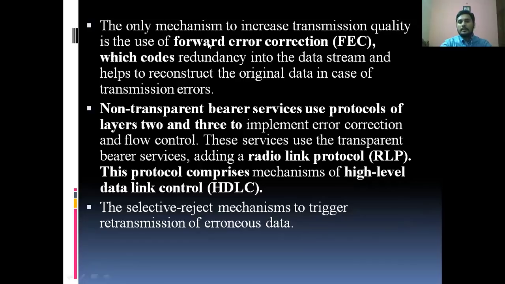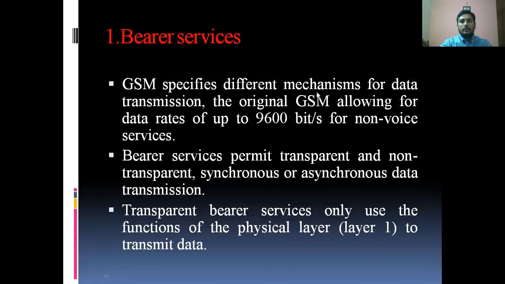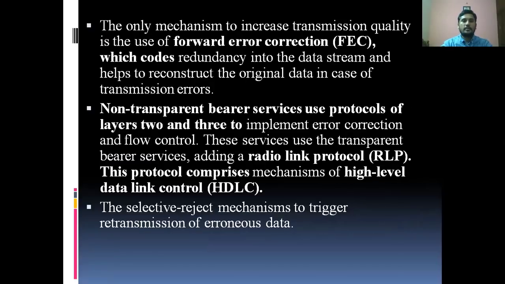The only mechanism to increase transmission quality is the use of forward error correction, FEC. Just remember this. FEC is the only mechanism to increase the transmission quality, but many different mechanisms are used for the data transmission in the GSM bearer service.